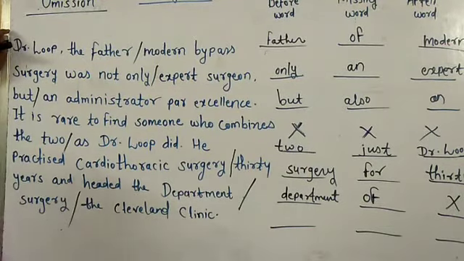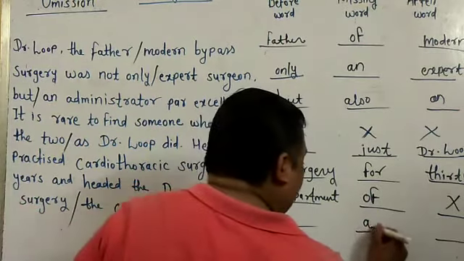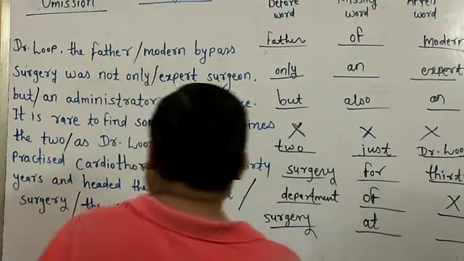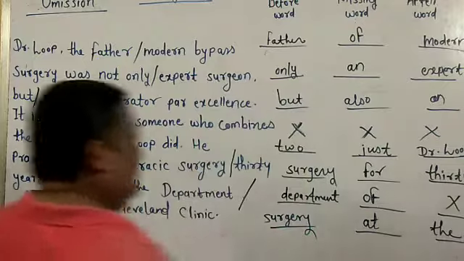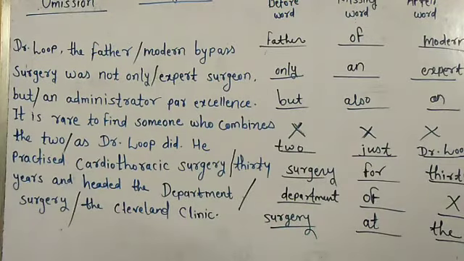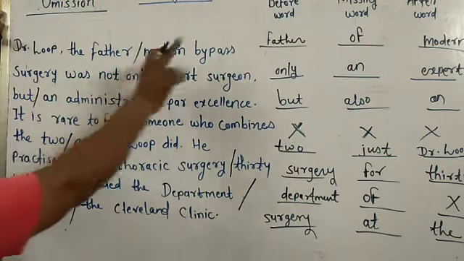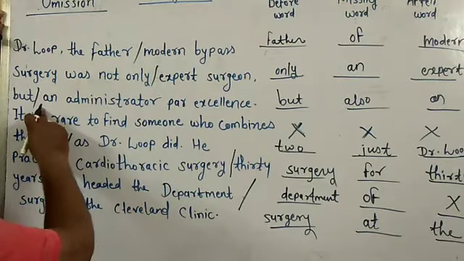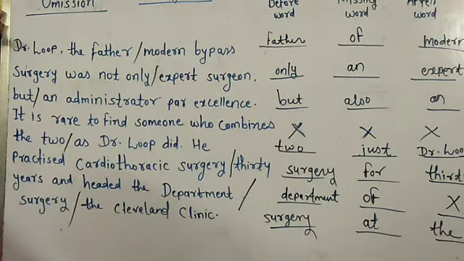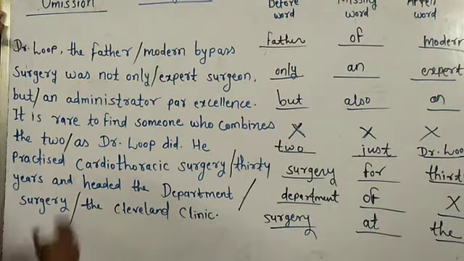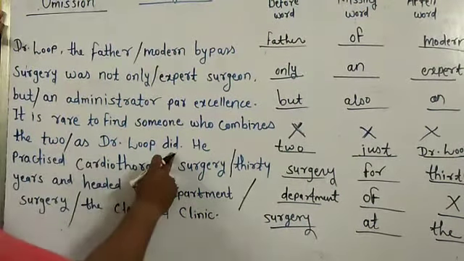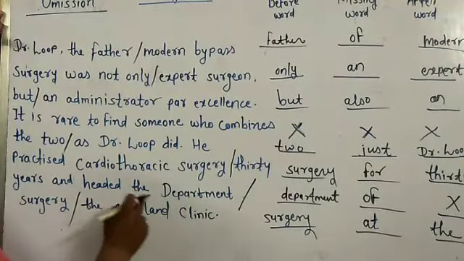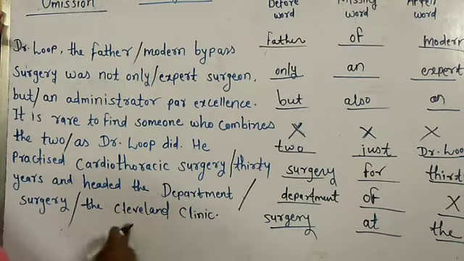What is the missing word here? Where? At Cleveland Clinic. The before word is surgery, after word is the. See, if you read like this, it is more meaningful. Dr. Luke, the father of modern bypass surgery, was not only an expert surgeon but also an administrator par excellence. It is rare to find someone who combines the two just as Dr. Luke did. He practiced cardiothoracic surgery for 30 years and headed the department of surgery at the Cleveland Clinic.